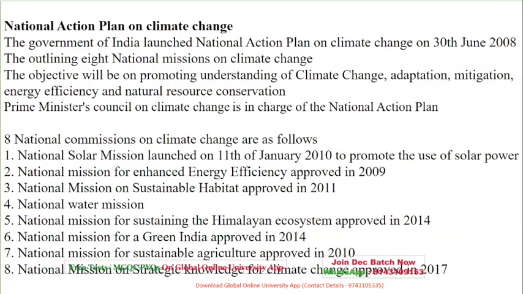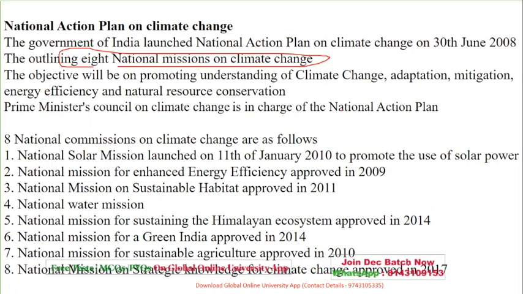Then, the National Action Plan on Climate Change. In the last 2-3 years there are a lot of questions on this, so you have to be alert for this topic. It was launched on 30th June 2008 with 8 missions. Once there was a question on how many missions in total. There are 8 missions.